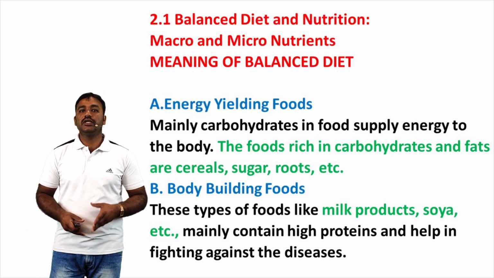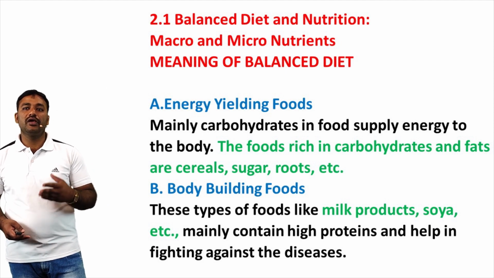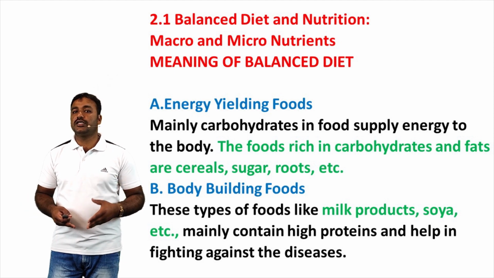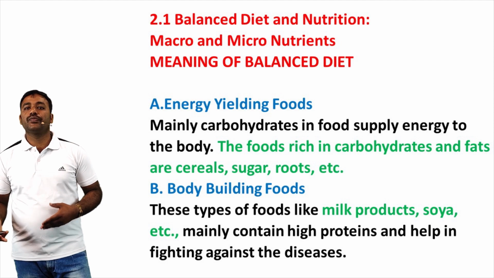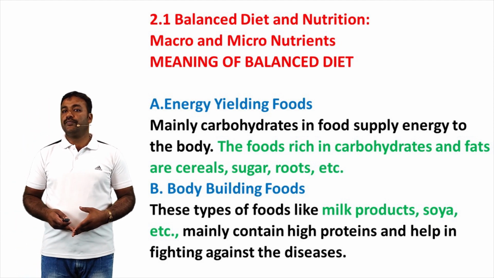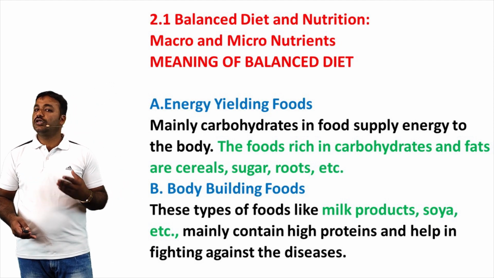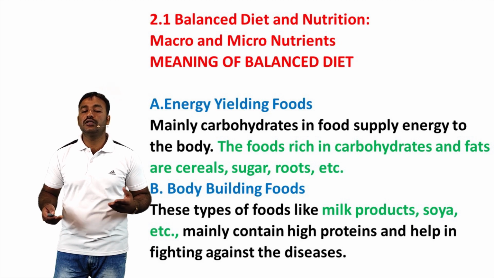Body building foods. These types of foods, like milk products, soya, etc., mainly contain high proteins and help in fighting against diseases. The balanced diet consists of the constituents of standard food, consisting of approximately 10 to 15% proteins, 25 to 30% fats, and 50 to 60% carbohydrates.